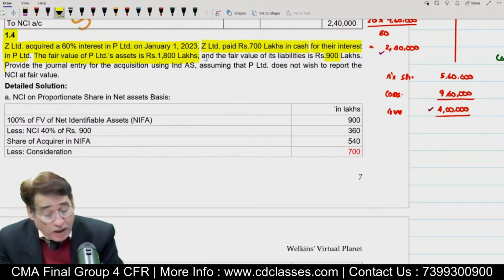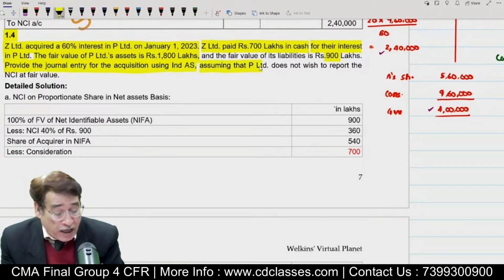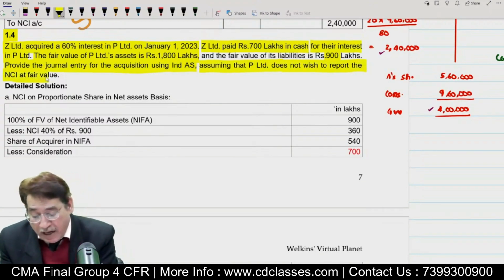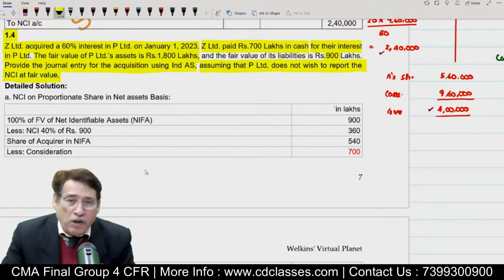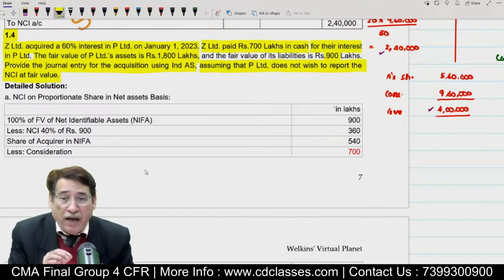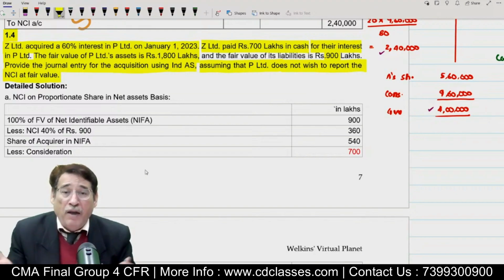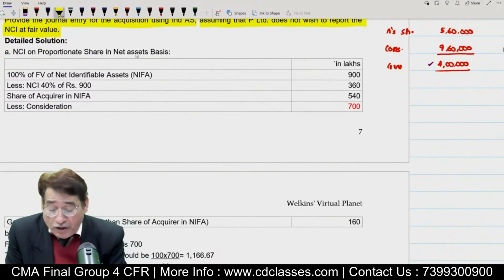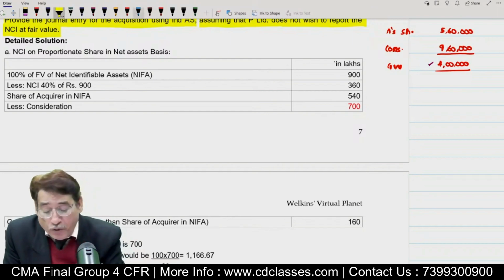Question says: provide the journal entry for the acquisition using Ind AS, assuming that P Limited does not wish to report the NCI at fair value. Now in this question it is absolutely clear that the entity is not interested in computing the NCI at fair value. So indirectly it means you will have to compute the NCI at PSNA basis. Is it clear to you? Now I am not solving this question. You can easily do this question. All you have to do, if you want to have a good presentation, is move in this manner.